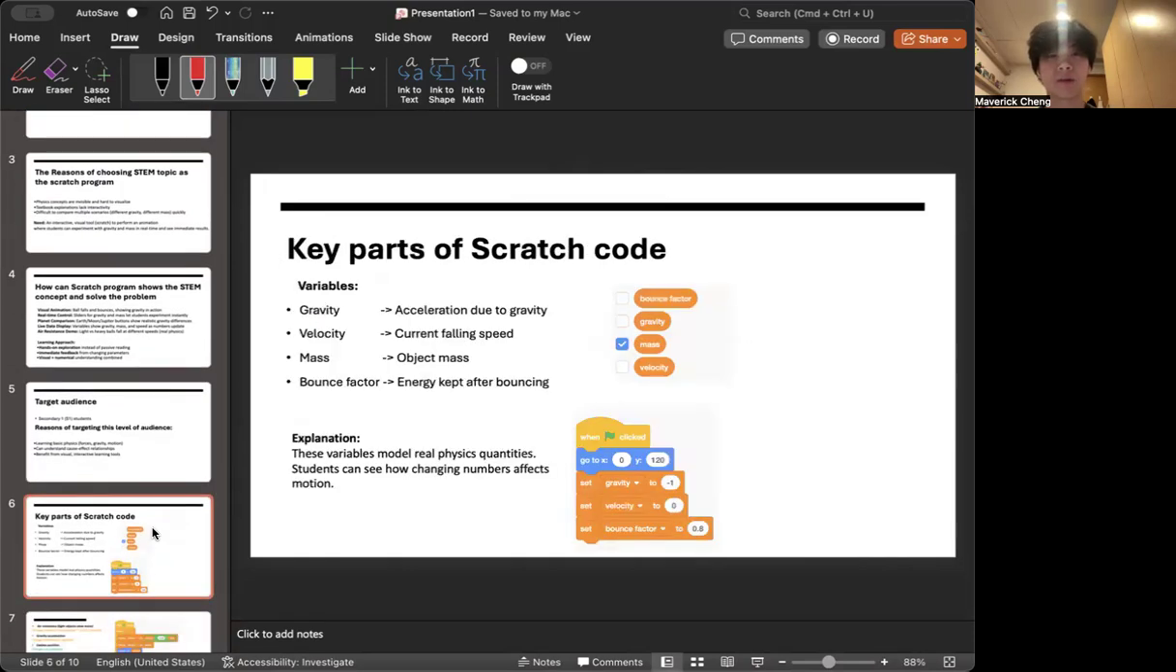Next I will talk about the key parts of my Scratch programming code. The first part is the variables, which has four parts: the gravity, the velocity, the mass, and the bounce factor. This part of the code shows real physics quantities, so students can see how changing numbers affects motion.